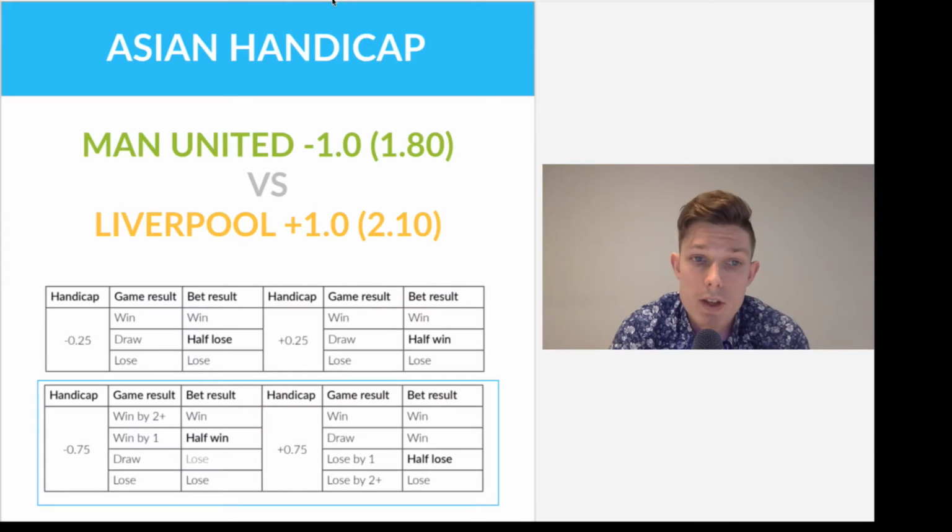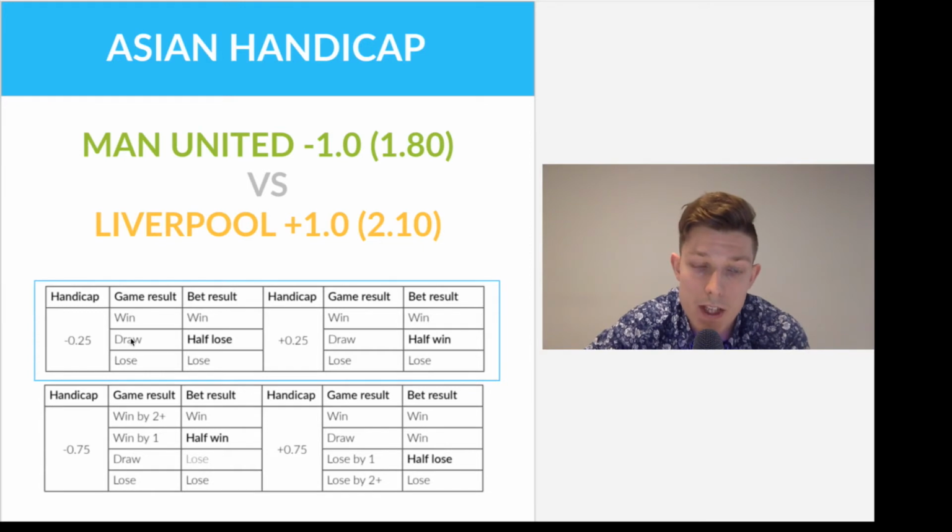Depending on the game results, you can see what the outcome of your bet would be with the different quarter handicaps. So if you place the $100 on Manchester United to win with minus 0.25 Asian handicap, and Manchester United wins, you win the bet. While if the game ends in a draw, you have a half loss, so you will lose half your stake.